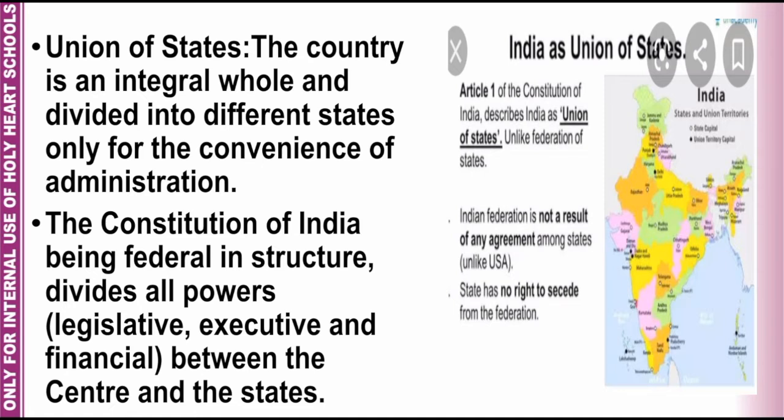Union of states means that the country, for its better administration, is divided into further units which in India are called states. In order to administer India properly in all the spheres like legislative, executive and financial, the powers have been divided between the central government and the state government.